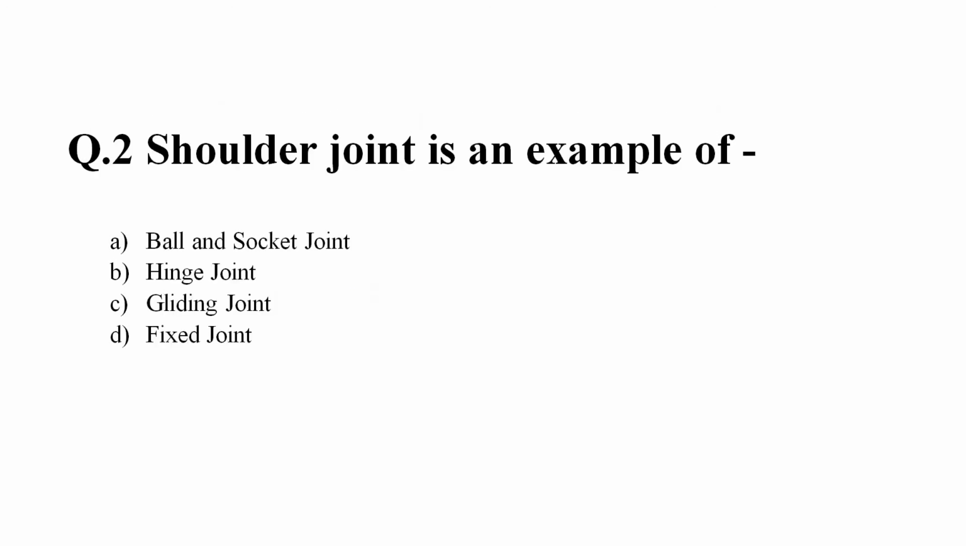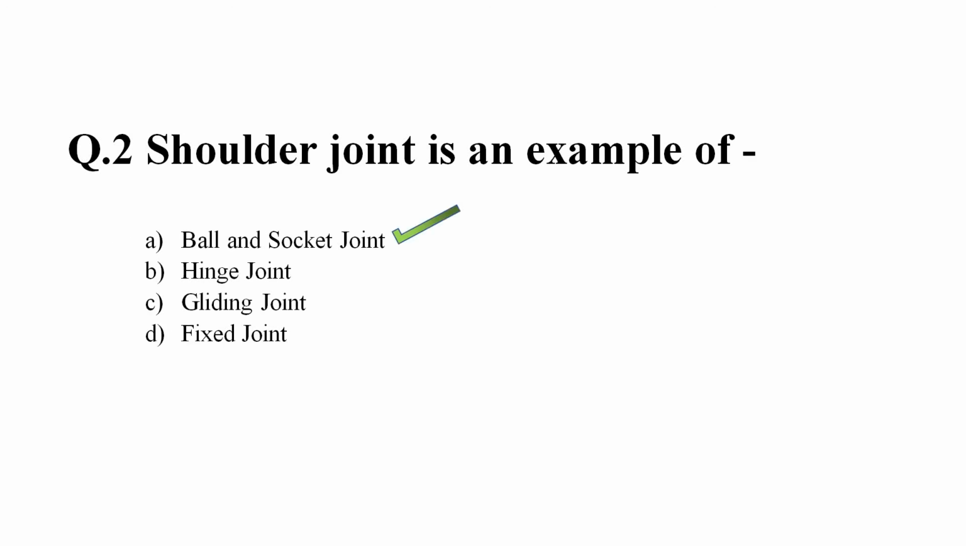Question number 2. Shoulder joint is an example of option A, ball and socket joint. Option B, hinge joint. Option C, gliding joint. Option D, fixed joint. And the correct answer is option A, ball and socket joint.